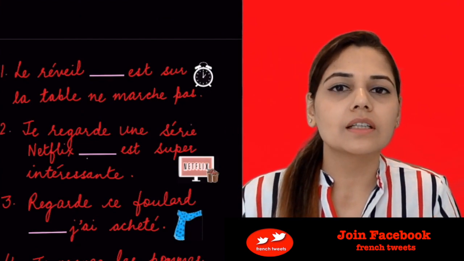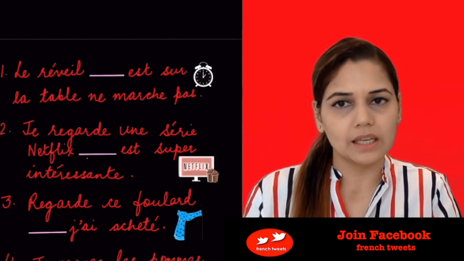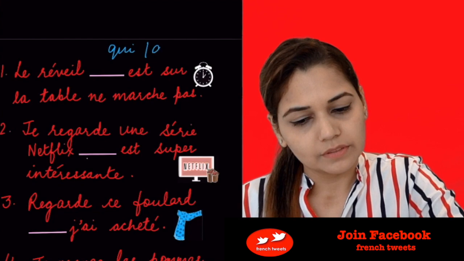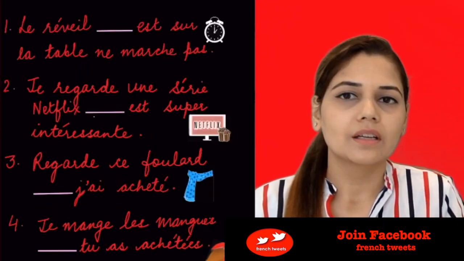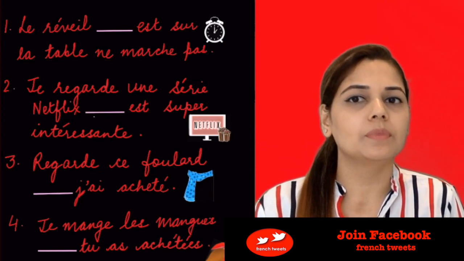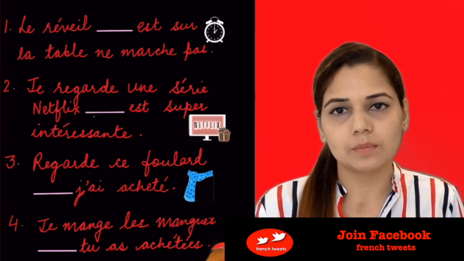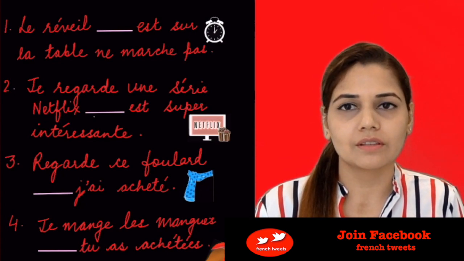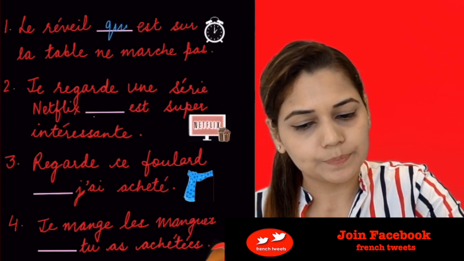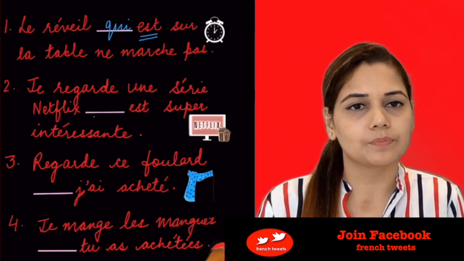So we have a list of a few sentences here and we'll have to choose between qui and que. The first sentence, le réveil qui ou que est sur la table ne marche pas. The alarm clock which is on the table does not function. So in here we'll be putting qui because we have a verb right after.